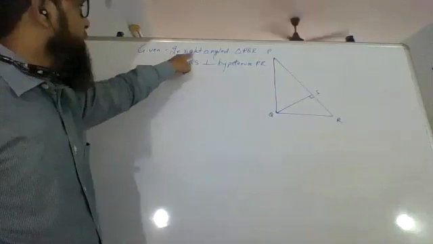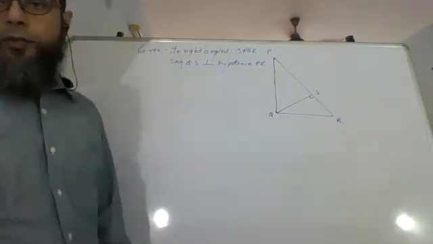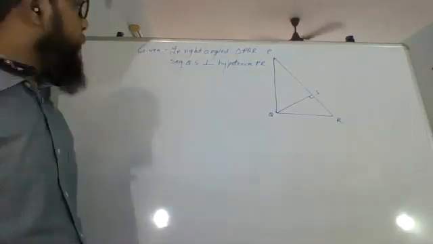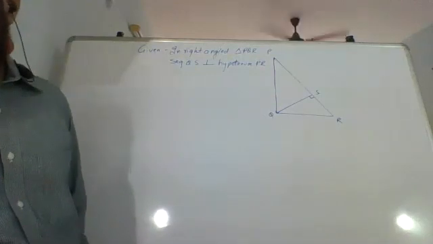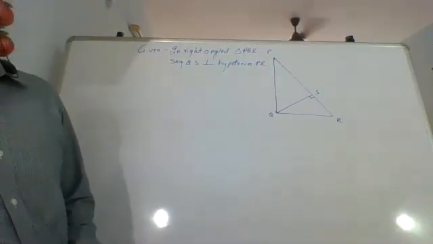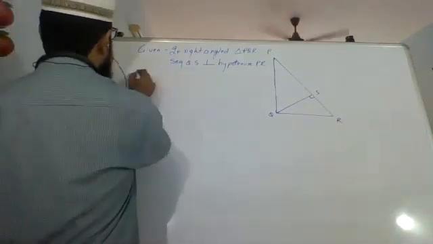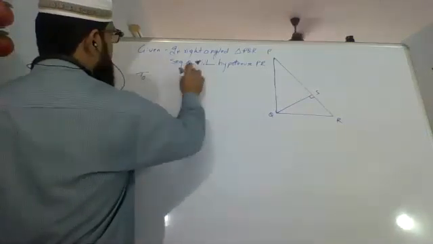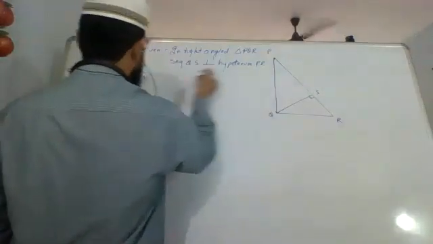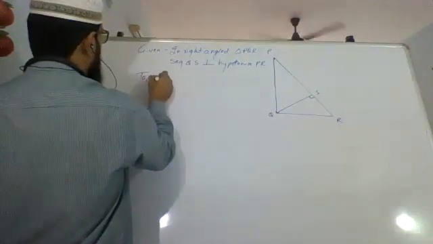So what is given to us? In a right angle triangle PQR, QS is perpendicular to hypotenuse PR. What do we have to prove? That QS is the GM of this. Now what does that mean? What it means is